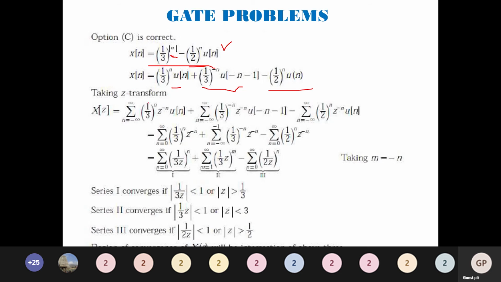So for this I can directly give you: it is going to be (1 by 3z) whole power n, sum from 0 to infinity. For this, again (1 by 3) whole power z n, whereas the limit is going to be 1 to infinity. For this case, minus the sum from 0 to infinity of (1 by 2z) whole power n. So we have got three cases: case number 1, case number 2 and case number 3. Now for case number 1 to exist, we should have 1 by 3z less than 1, or I can rewrite it as mod z greater than 1 by 3.